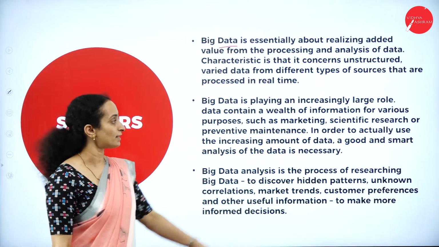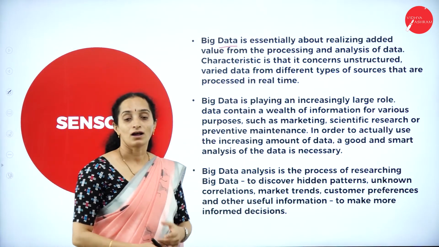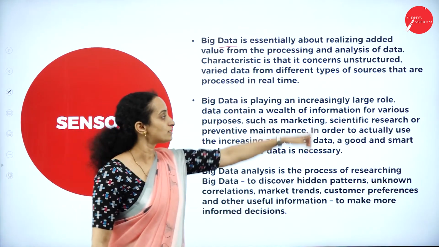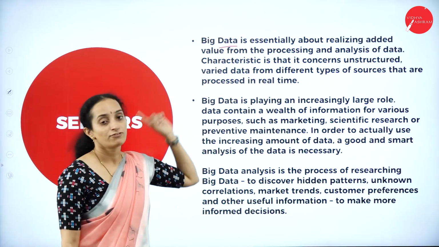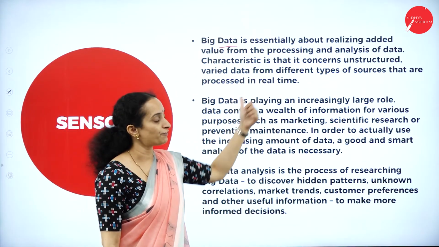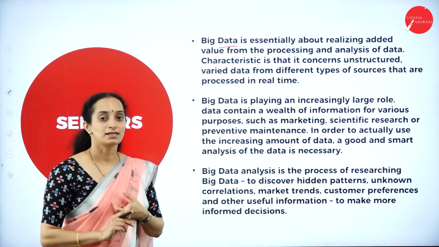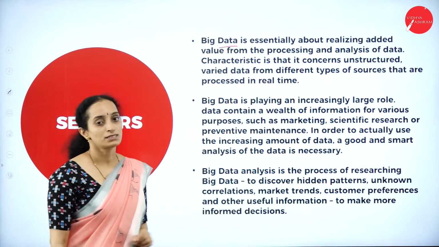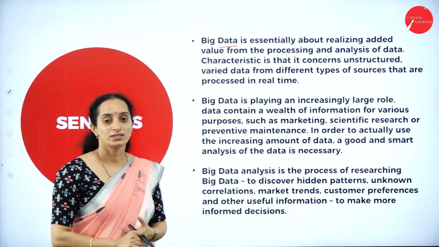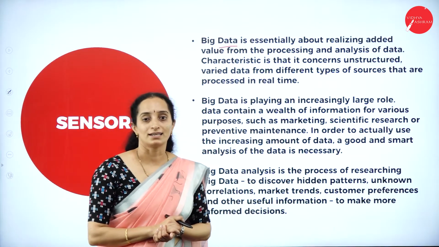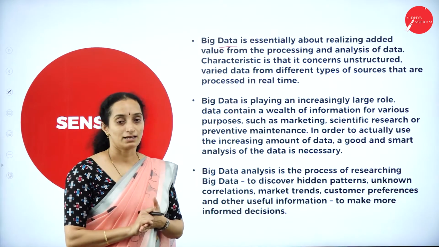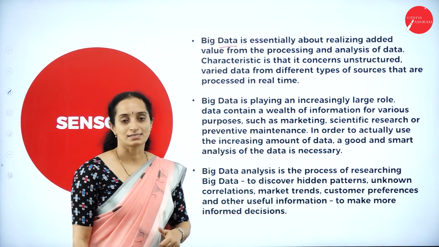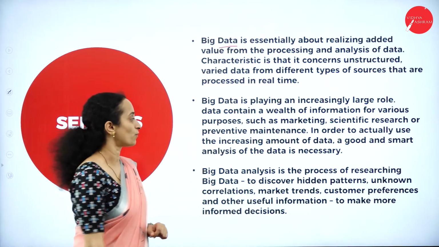A characteristic of big data is that it not only stores structured data, it also stores unstructured, varied data from different types of sources. It takes data from different sources that is processed in real time. We need to process this data in a real-time environment.